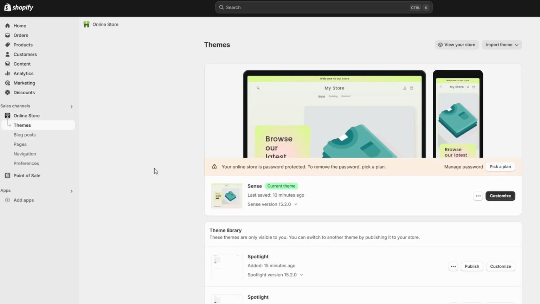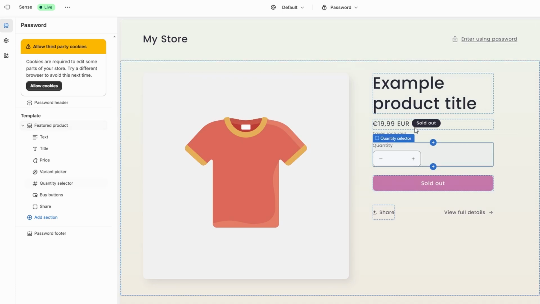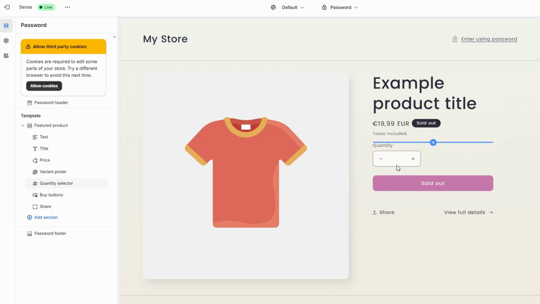Start by going to your online store in Shopify and clicking Customize. This will open your theme editor, where you can make changes and see a live preview of your store's design and layout. Next, select a product or collection that you've added custom Metafield data to. You should see that information displayed in the area where you placed your custom data section.